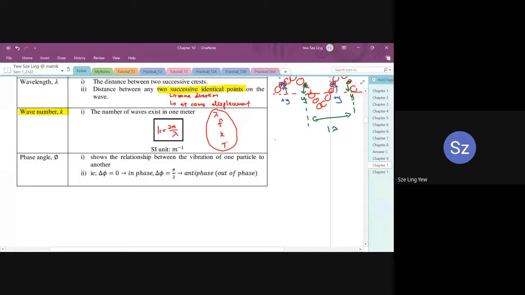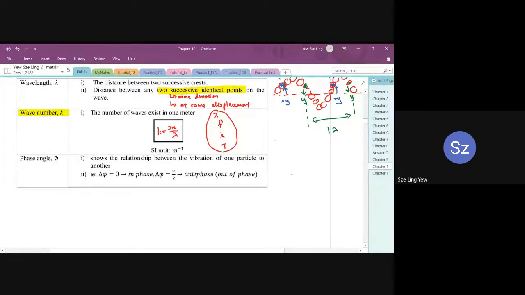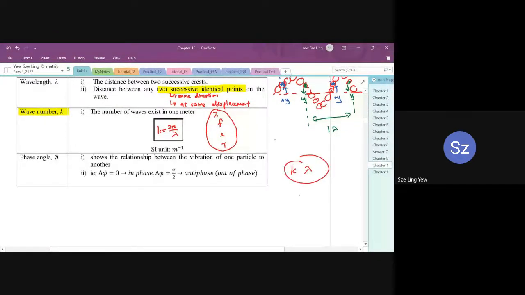So in this chapter, we need to know how to sketch graphs, and now we need to know how to do the calculations. Basically, lambda, F, K, and T, we can split them into 2 families. K and lambda, we often use them together. F and T and also omega, we often use them together. These 2 families, you're going to use them very often, and you have to know how to change from one to the other.